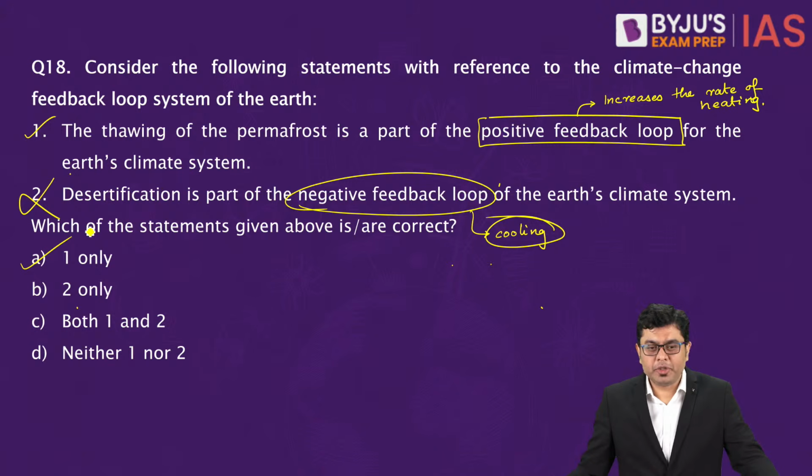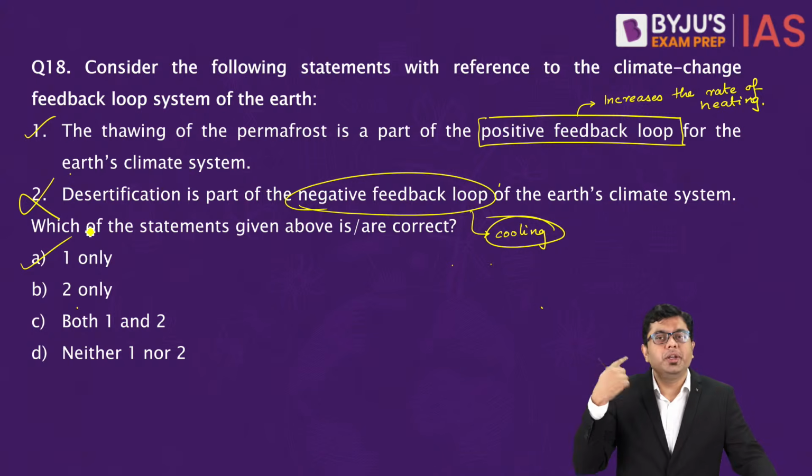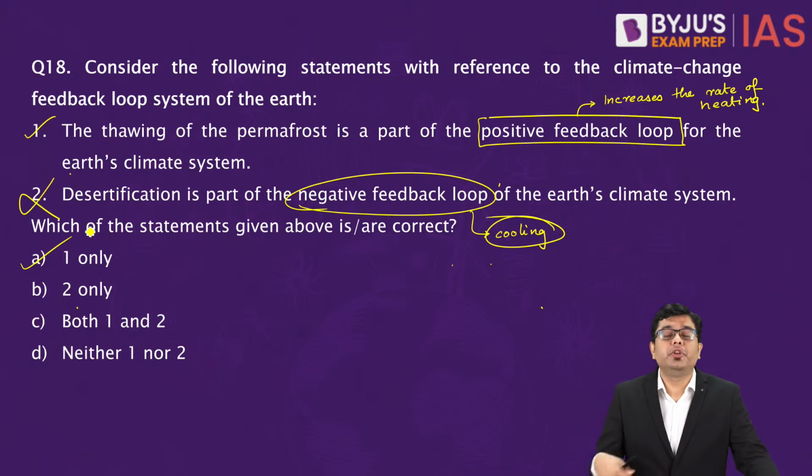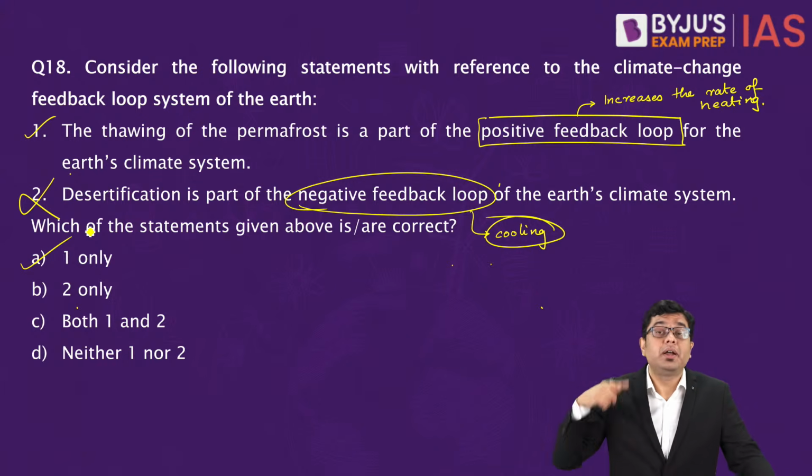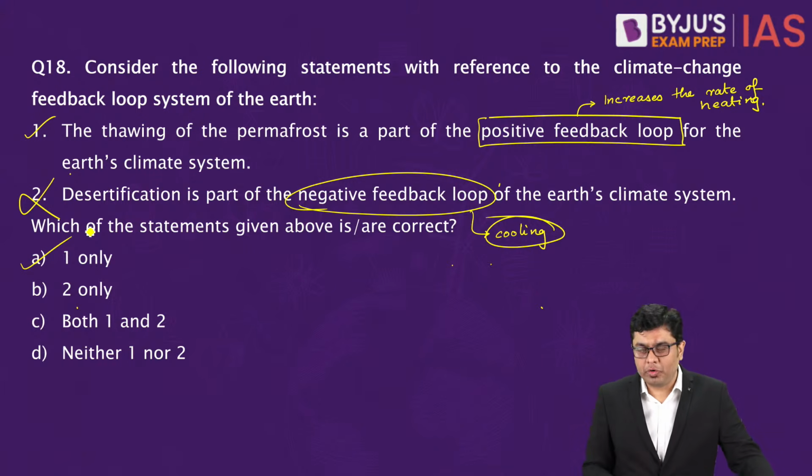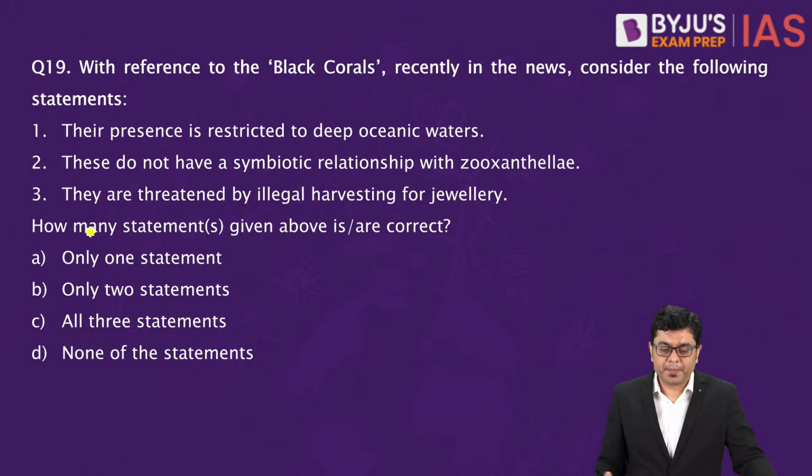Now here, a significant majority of you have given the incorrect answer. So I hope now you understand what the feedback loop system is. When we talk about water vapor, for example, water vapor kicks in a positive feedback loop system. It absorbs heat, it retains heat, increased amount of evaporation, increased retention of heat. So it is a positive feedback loop. Ice covered areas, negative feedback loop. Cloud formation, negative feedback loop. So that is the aspect of it.